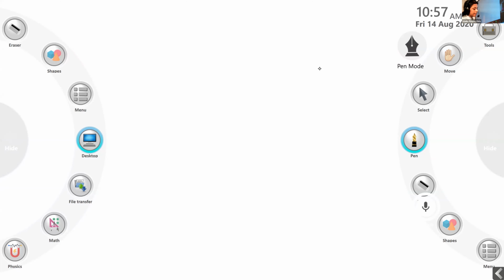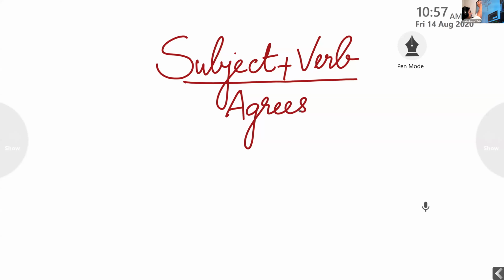In today's class, we are going to learn about subject-verb agreement. What is the topic called? The subject-verb agreement. Here, the subject will be the noun, okay? And the verb has to agree with it. They have to get along well with each other.